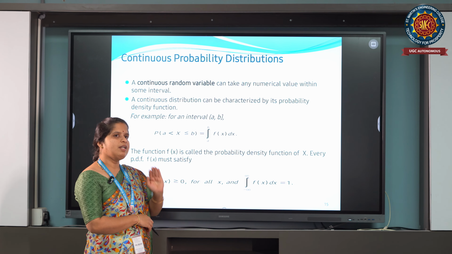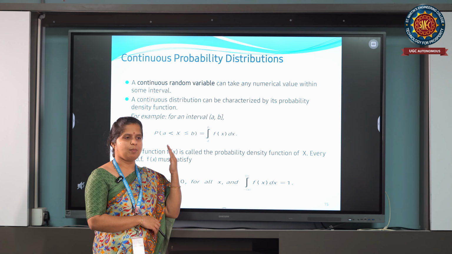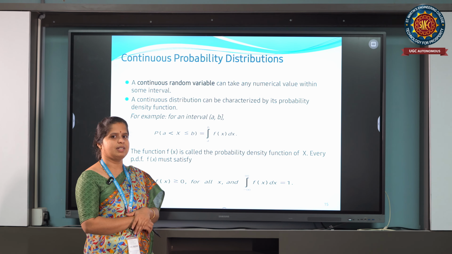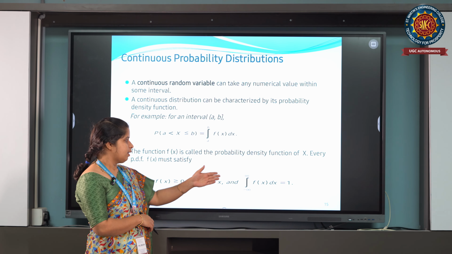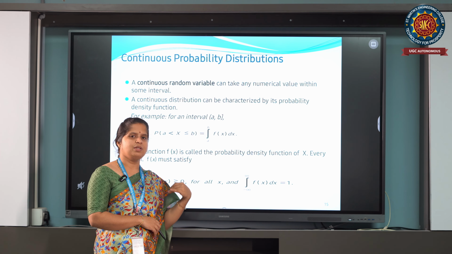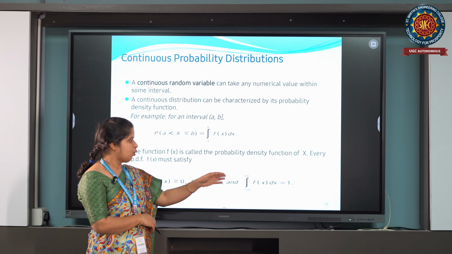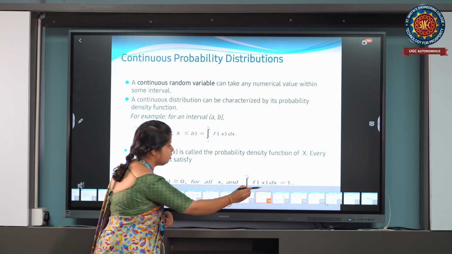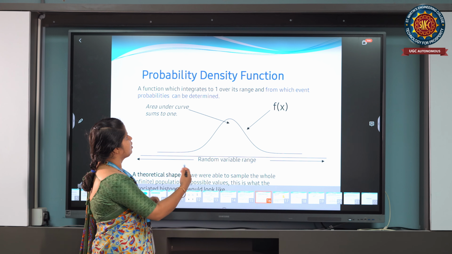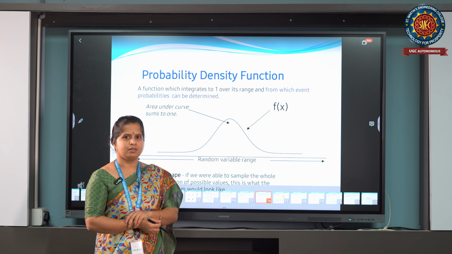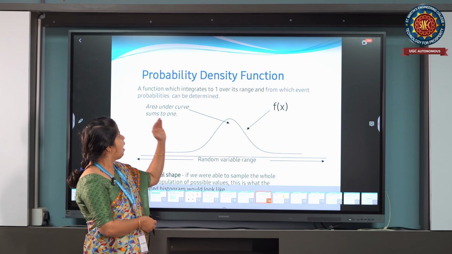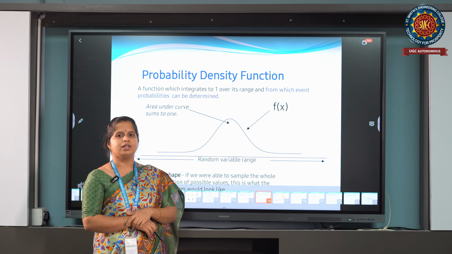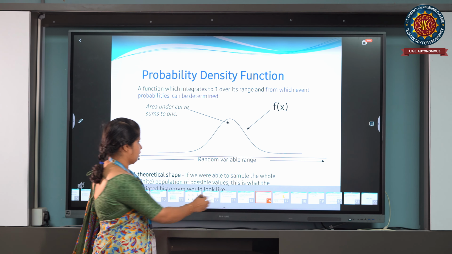Similar to discrete probability distributions, we are going to see that f of x is greater than or equal to 0, and if you integrate from minus infinity to plus infinity, total probability is going to be 1. So the probability density function f of x curve is given here, and the area under the curve gives you the total probability.